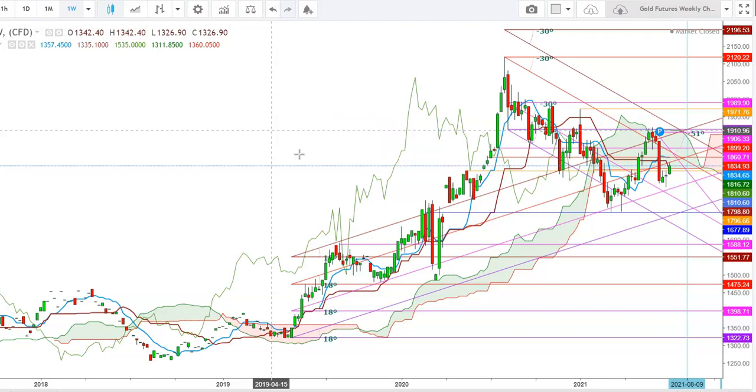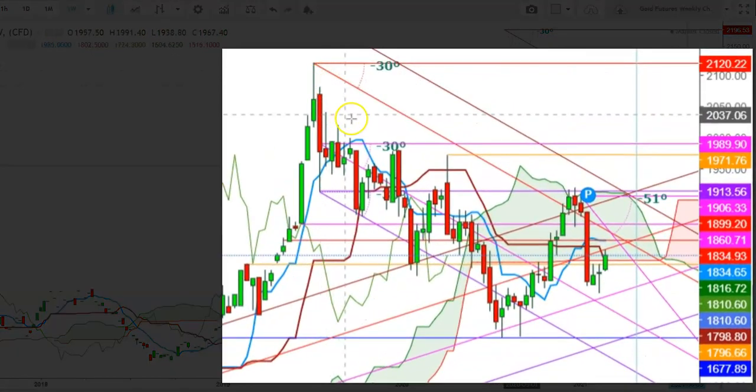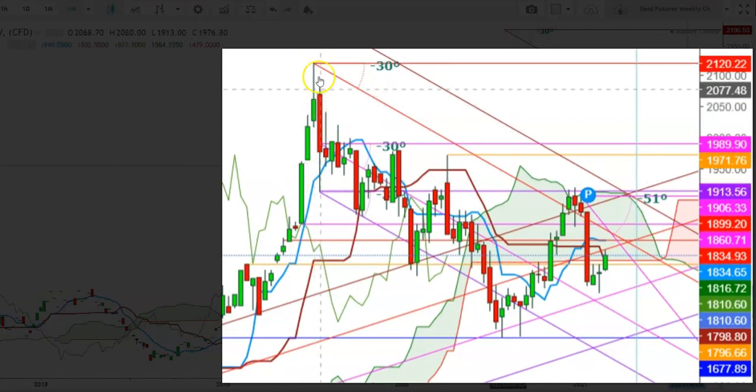So let us start the day to analyze the movements of gold futures in different time frames. So friends, here you can see a weekly chart of gold futures. Here you can see how the gold futures have been constantly facing resistance after testing a lifetime high at $2120 during the month of August 2020.